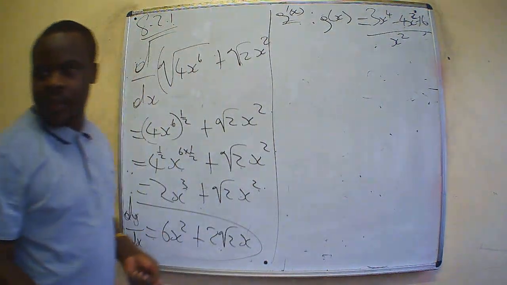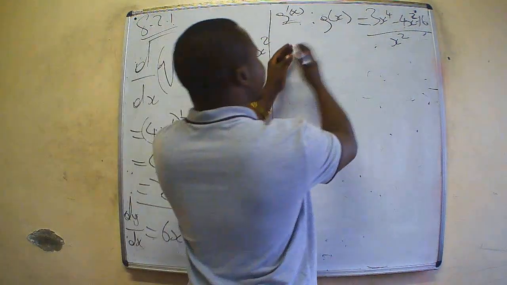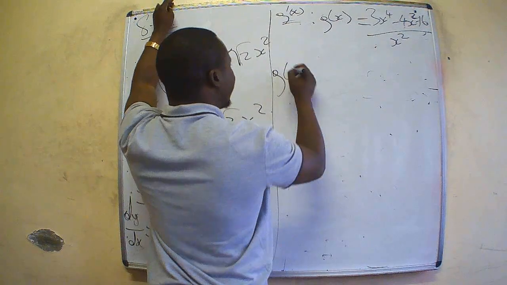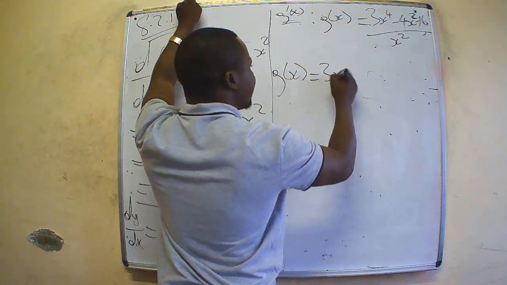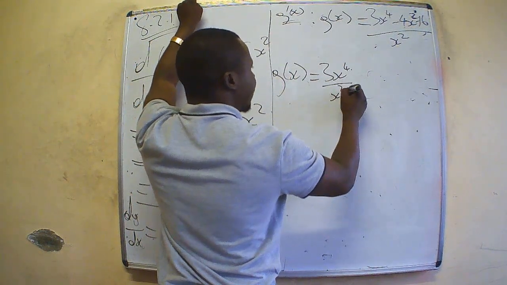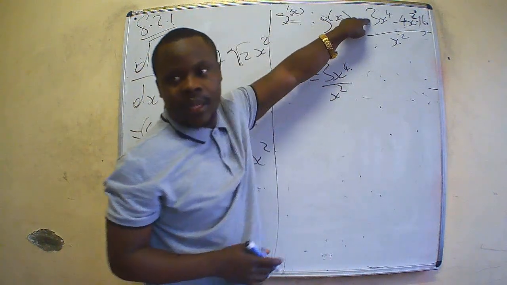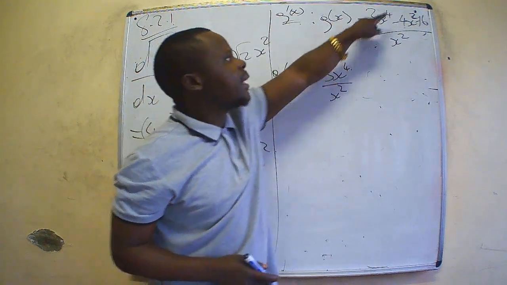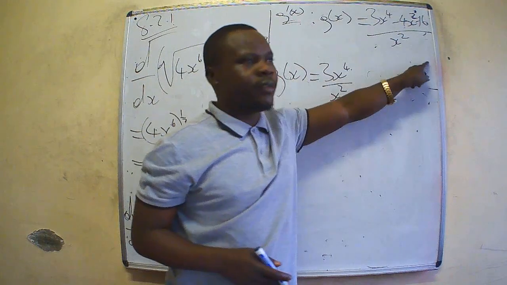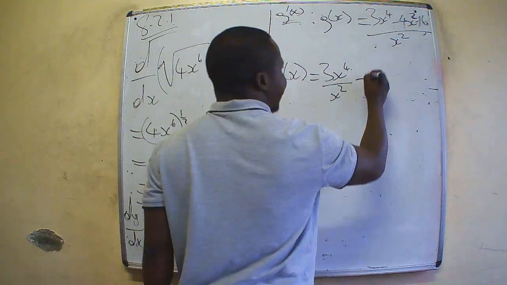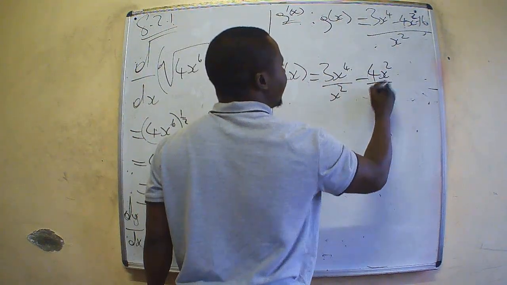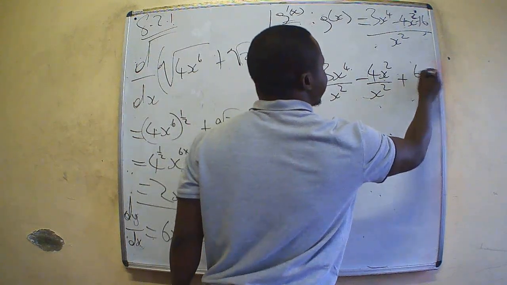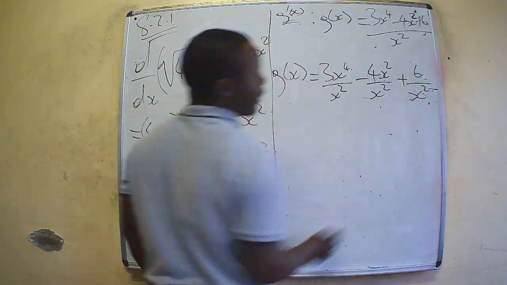Before we can do anything here, let us simplify g of x. G of x can be simplified to be 3x to the 4 over x squared. Every term here is divided by x squared. Every term divided by this, every term divided by that. Let us do that: minus 4x squared over x squared plus 6 over x squared.